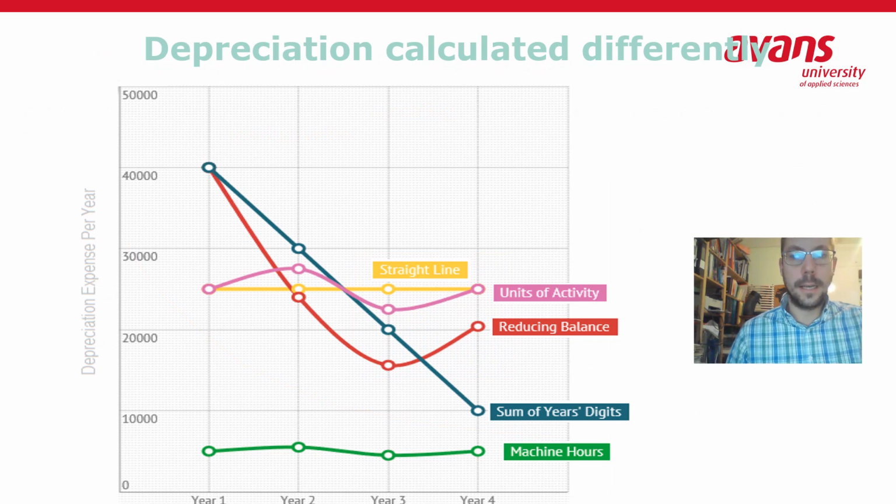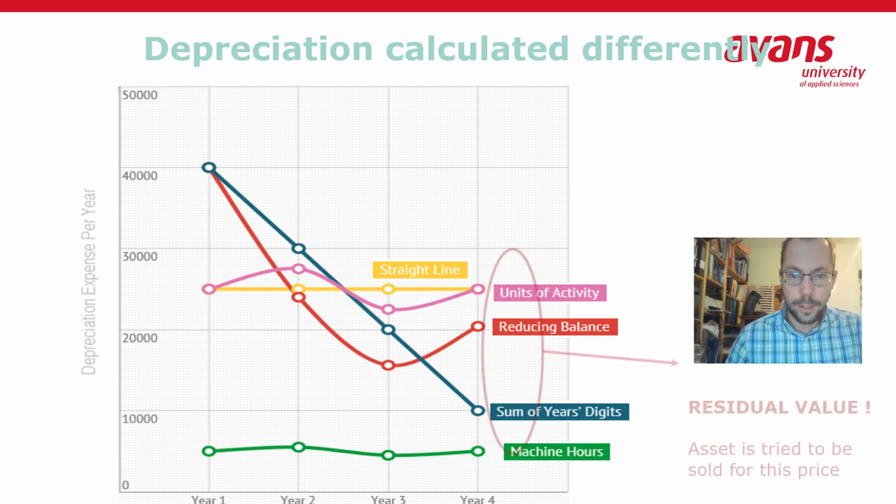Depreciation can be calculated in different ways. Suppose I have a printing machine, I could depreciate it in a straight line, which is the blue one. I just depreciate each year 10,000 euros, for instance. So that means that in 5 years, actually, it will be zero. So I can actually dump it because it doesn't have any value anymore.